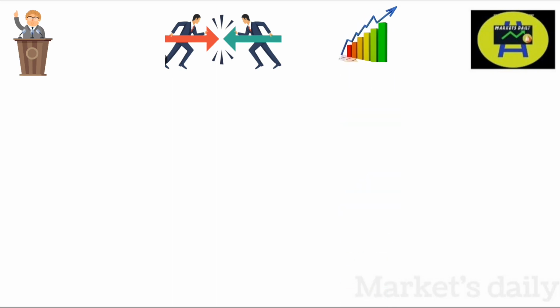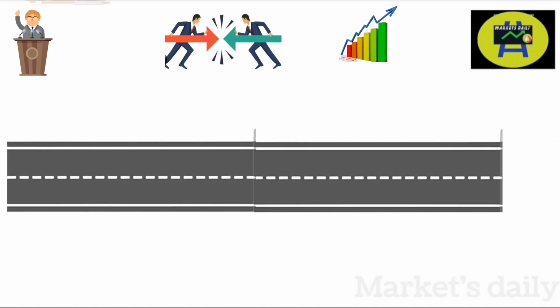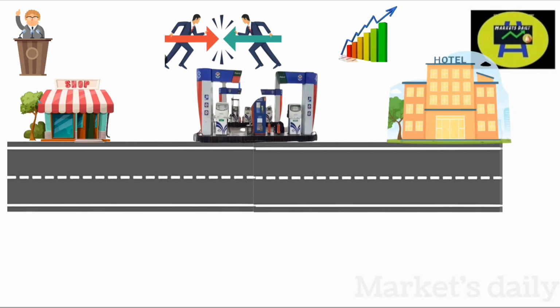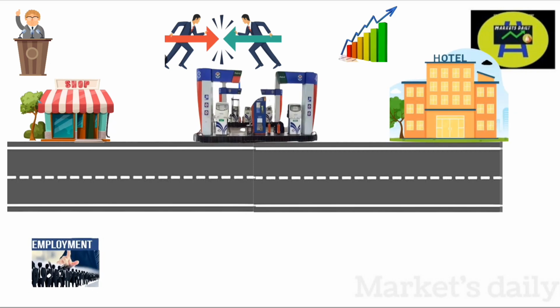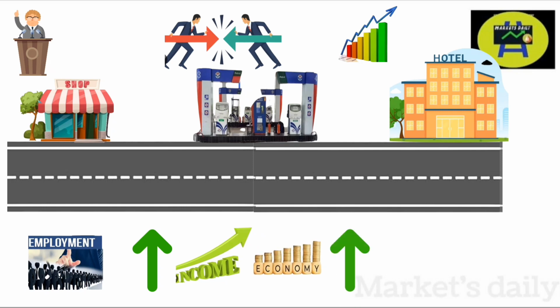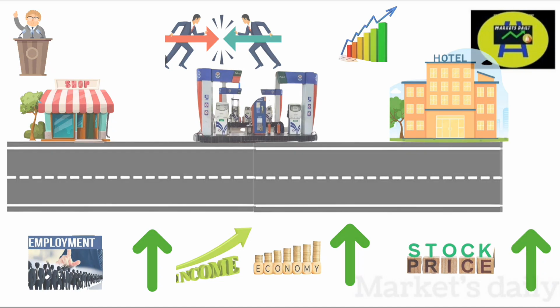For example, the government is free in making decisions to put roads. They can easily build roads, after which many shops, petrol bunks, and hotels would be built along the road, which will generate more employment and income. And this might improve the purchasing power among the public. This would in turn boost up our economy, and automatically our stock prices will go up. This is just a simple example.